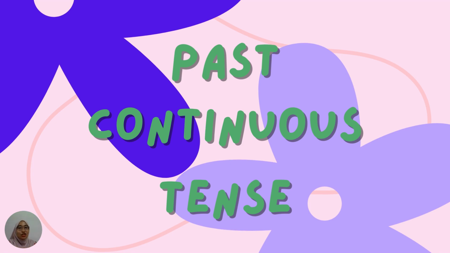My name is Teacher Asiah, and for today, I'm going to teach you about past continuous tense. You must have learned about simple past, right? What is simple past? So, simple past is to describe an action that happened in the past. But now we are going to learn about past continuous tense. So what is past continuous tense? I will explain to you a little bit in detail later when we talk about the functions of past continuous tense.